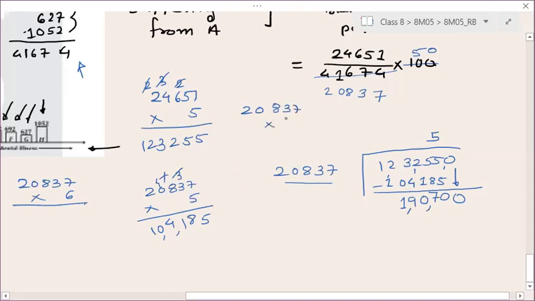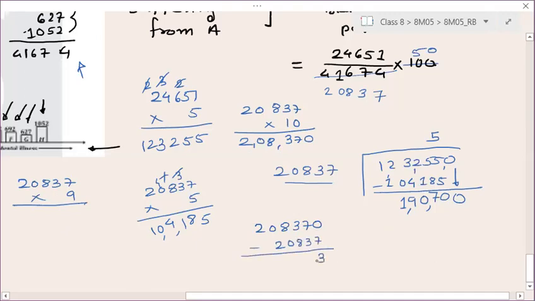We all know that if here I multiply 20,837 by 10, then it will become 2 lakh 8,370. But here I require a little less than 2 lakh, 1 lakh 90,000. So let us multiply 20837 by 9, or just we can subtract 20837 from here. So 2,08,370 minus 20837.